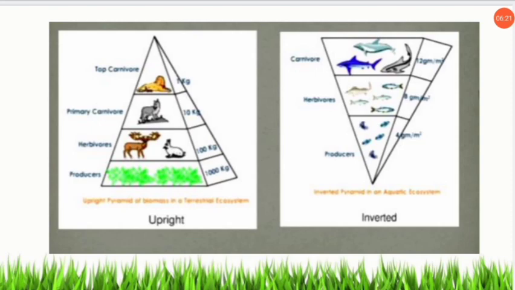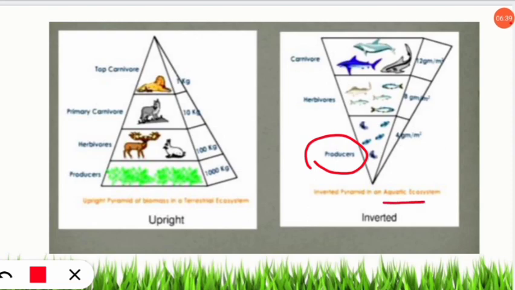So let's move on to the ocean, and many times the question is asked, give an example of an inverted pyramid of biomass, and in the options it will give ocean, so you should go and click on that option. So how this is inverted, we'll see. Let us take an example: there are producers, which are phytoplanktons, the producers in the ocean, in the aquatic ecosystem. This is also hazy, but I will tell you, it is mentioned that 4 gram per meter cube.